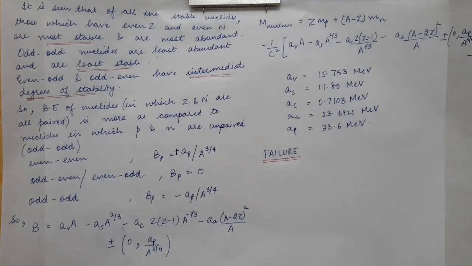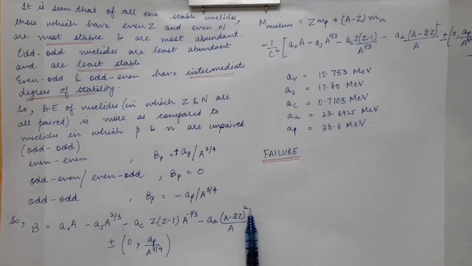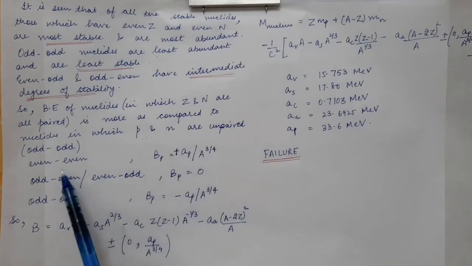Now the total binding energy can be written as Av times capital A. This is the volume binding energy, this is the surface binding energy, this is the Coulomb energy, this is the asymmetry energy, and at last we write the pairing energy. Now the pairing energy can be plus minus according to the number of protons and neutrons. So either it can be 0, which is for the case of odd-even or even-odd, or it can have value Ap over A power 3 by 4 with a plus minus sign.